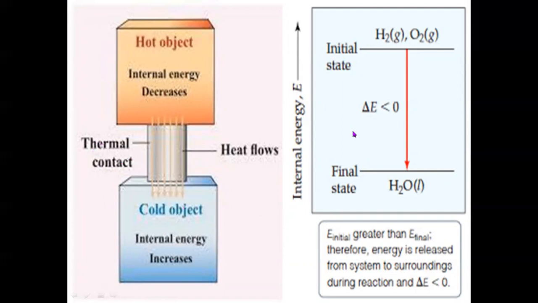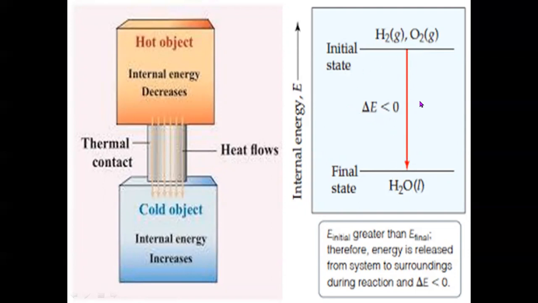Now this is a picture which illustrates the system having difference in energy which is less than 0. In the initial state, we have reactants, that is H2 and O2, which can produce water as product.